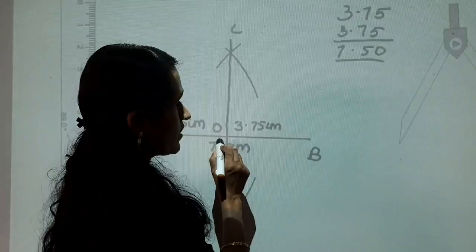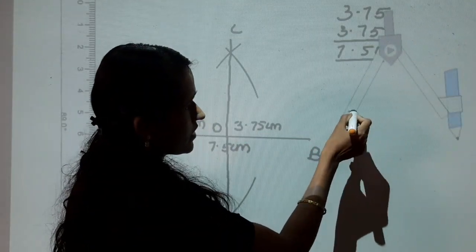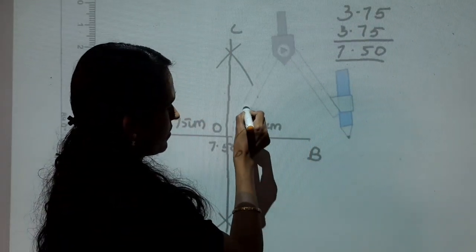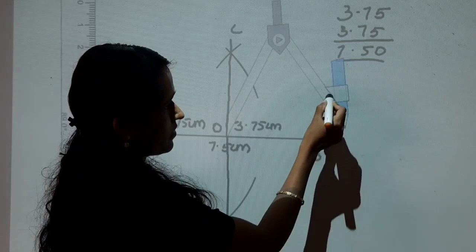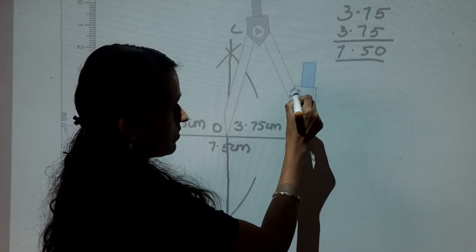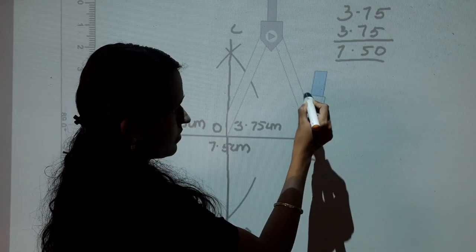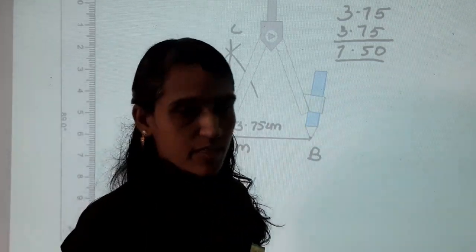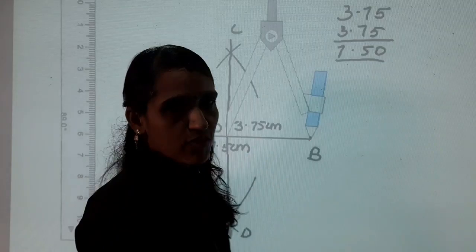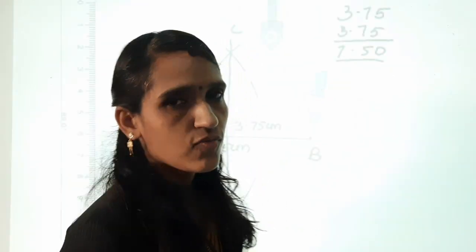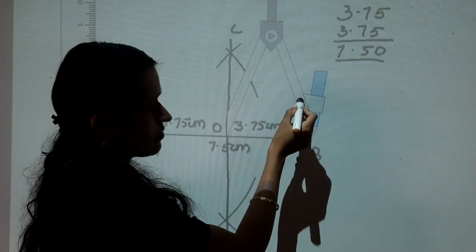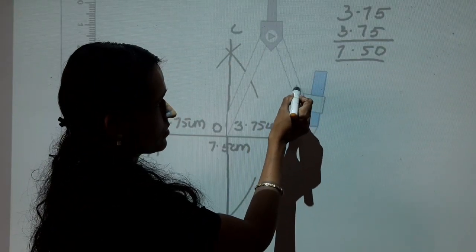Next, using a compass take measurement of the bisected line, that is 3.75 centimeter, and draw an arc from the intersected point.